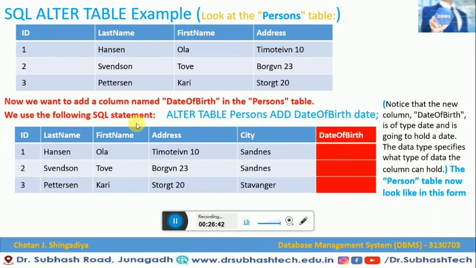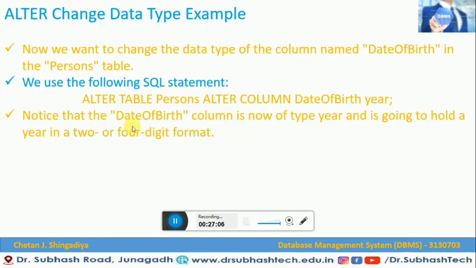So what we understand from this example is that when we have a particular table and want to add a particular column, we have to use this syntax, this kind of command, so we can add a column in an existing table. So this is the add column example of ALTER TABLE. Now let us see another example, that is ALTER change data type.